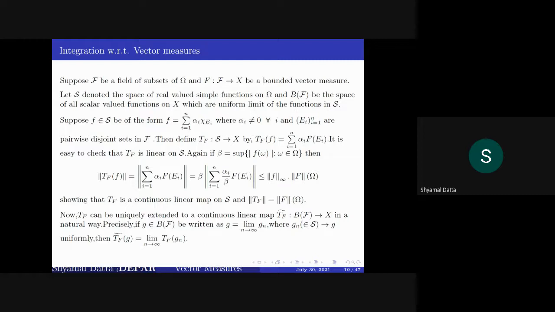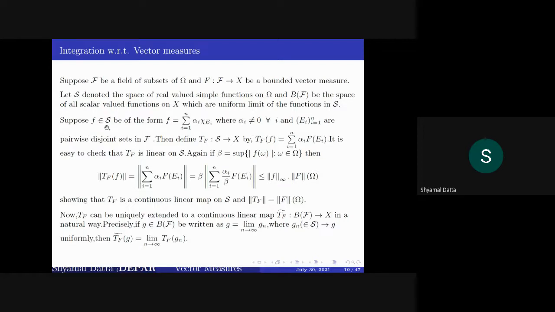How do they look like? That is our goal. As we have already done in the real case, we first do it for simple functions, and then do it for the functions which are measurable, the uniform limits of simple functions. Here also we will do the same.